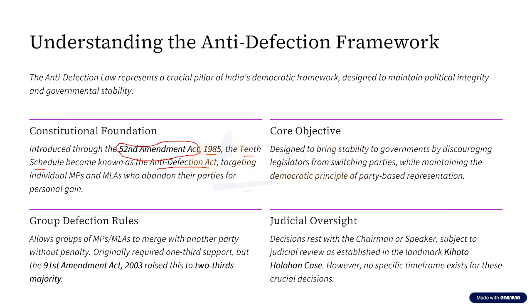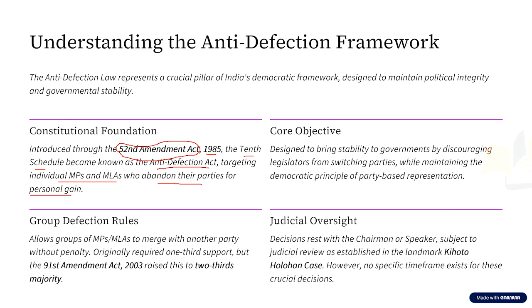It basically disqualifies or punishes individual members of parliament or members of the legislative assemblies, individual MPs or MLAs, who abandon their parties and jump from one party to another for their personal gain. So these MPs or MLAs are disqualified from their position. This is what we call the anti-defection law.